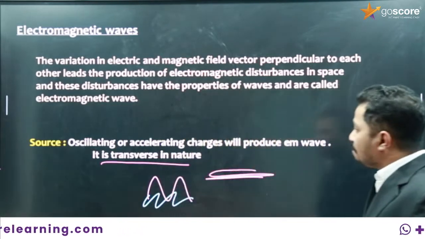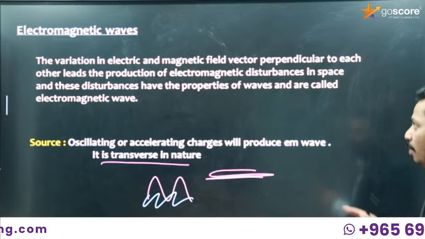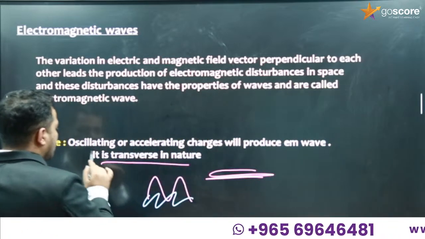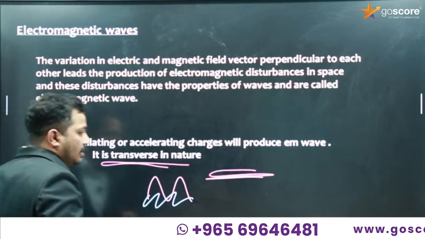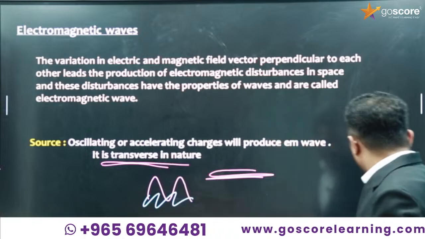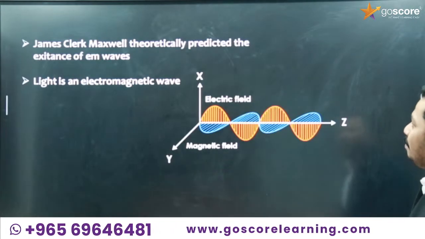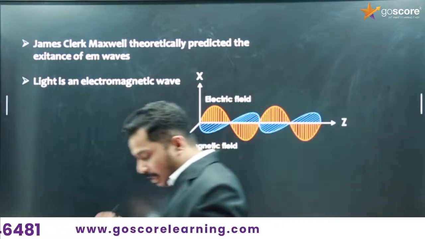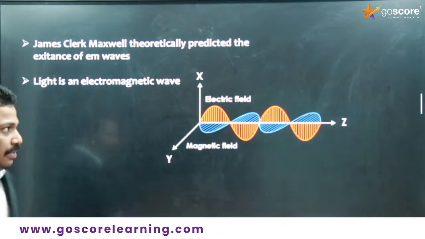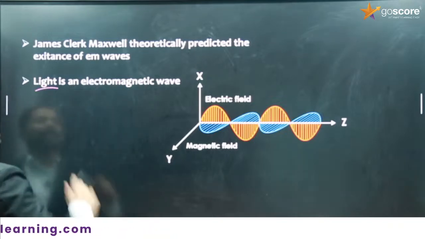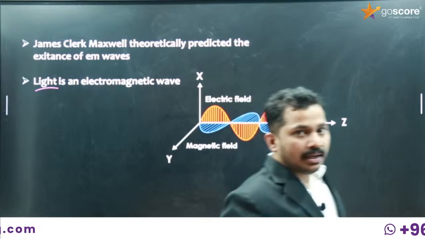So here, electromagnetic waves are transverse in nature. It is another previous year question, I think. So what is the nature of an electromagnetic wave? Transverse, longitudinal, like that. So it is transverse in nature. Okay, so James Clerk Maxwell theoretically predicted the existence of electromagnetic waves. As I told you in the beginning, when we started electromagnetic waves, what do we have as an example? Light. Visible light is an example of electromagnetic waves.